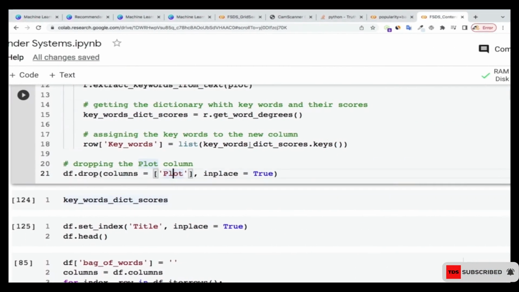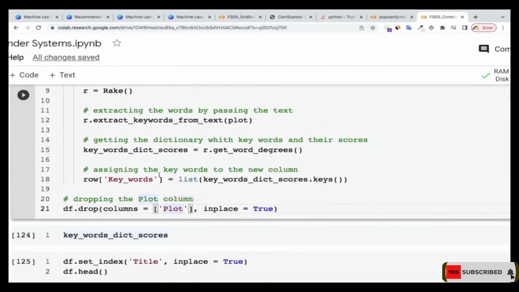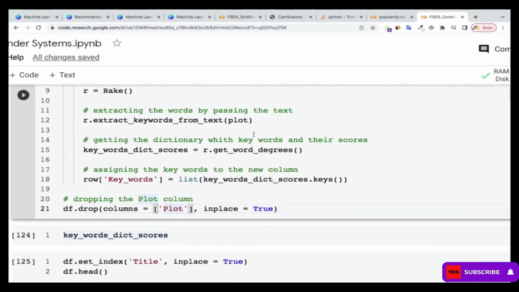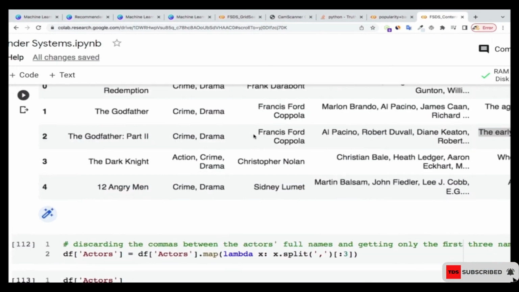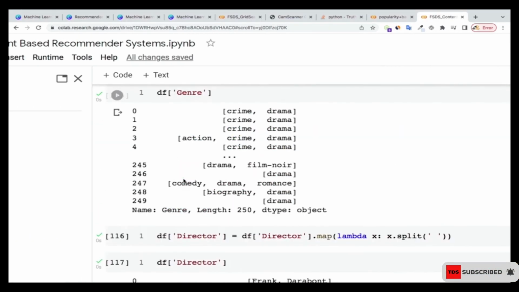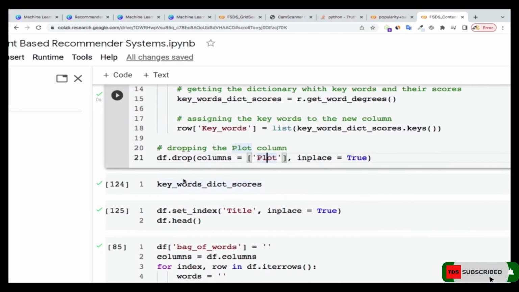So in the plot, I'm only selecting the important keywords, and I can't do it by hand like we did over here, because this one was just small. The game of life is everlasting learning. It's just a very small sentence, but the description here is very, very long and tedious to do by hand. So that's when the RAKE function comes in to help us.